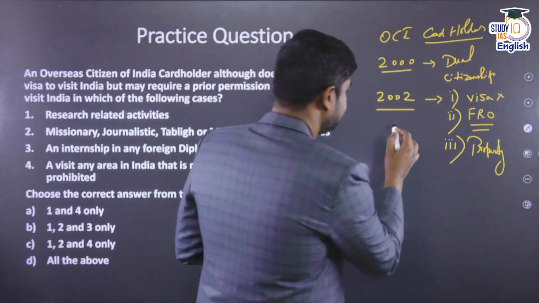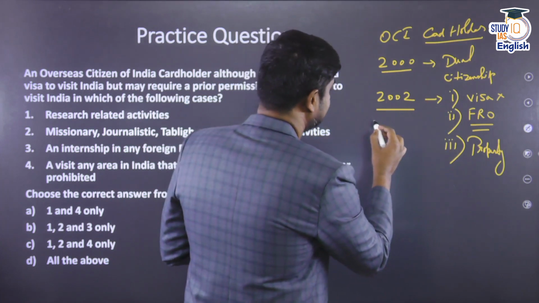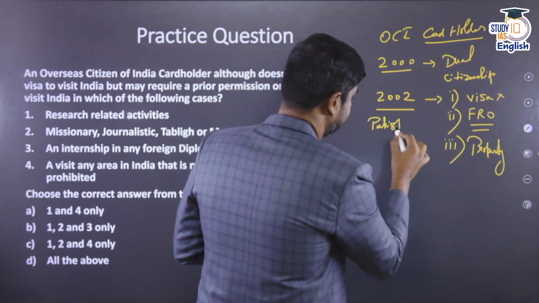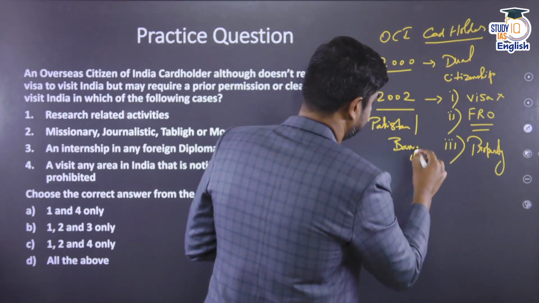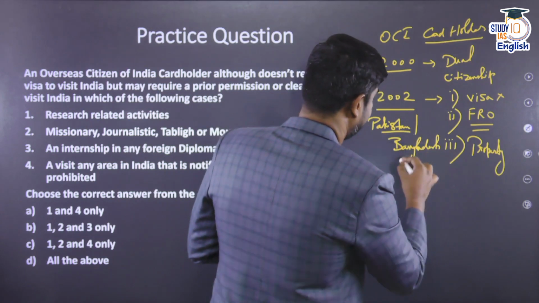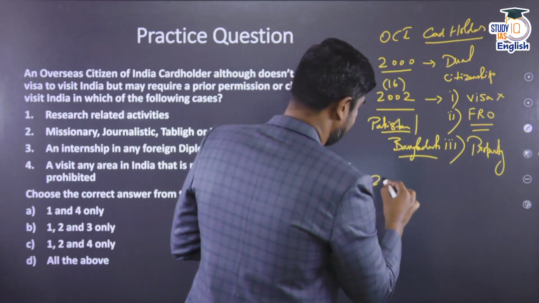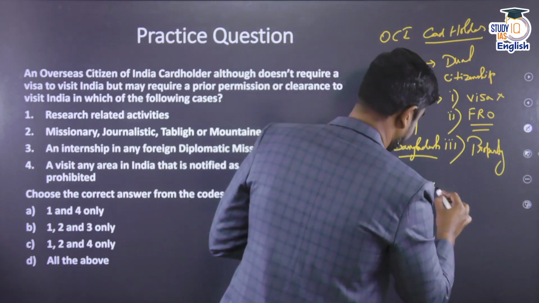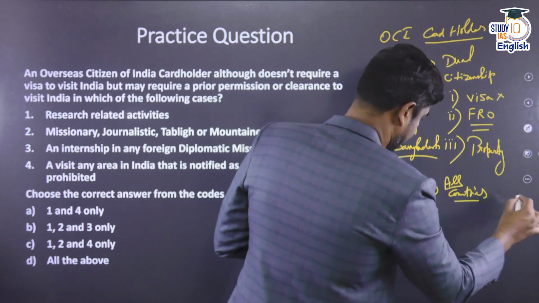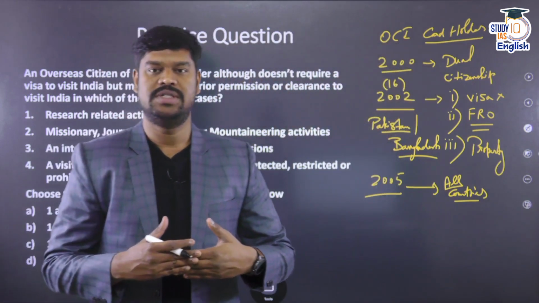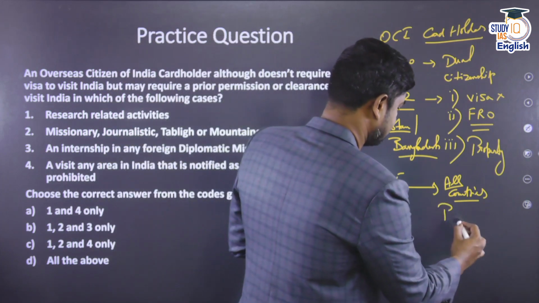However, these relaxations will not apply to anyone who is a citizen of Pakistan or Bangladesh. So except Pakistan and Bangladesh, others can enjoy these benefits. Initially in 2002, it was open only to 16 countries. Then the law was amended in 2005 and expanded to all countries. The Indian diaspora in any country can apply to possess this Overseas Citizenship of India cardholder status, except Pakistan and Bangladesh.